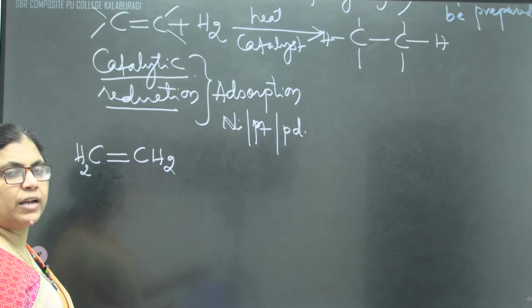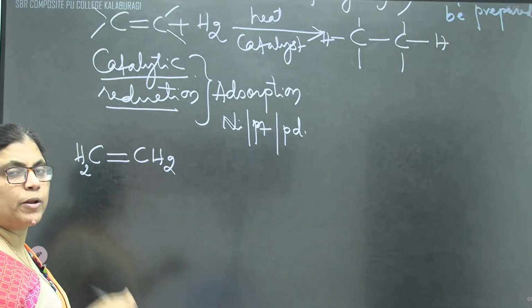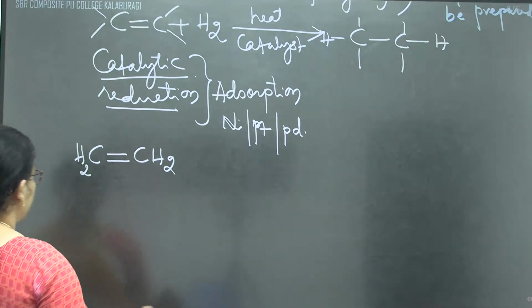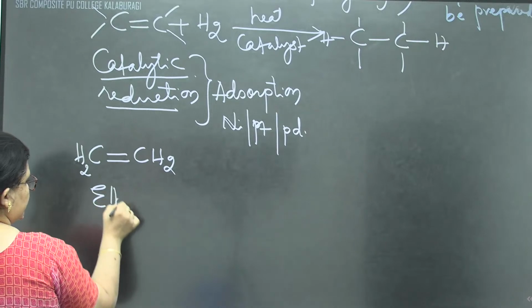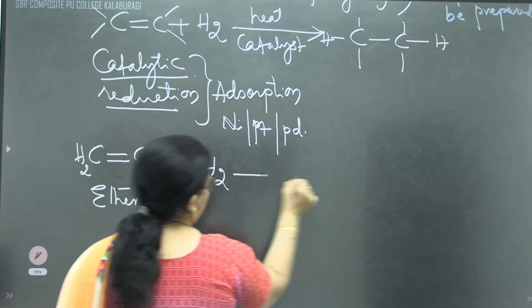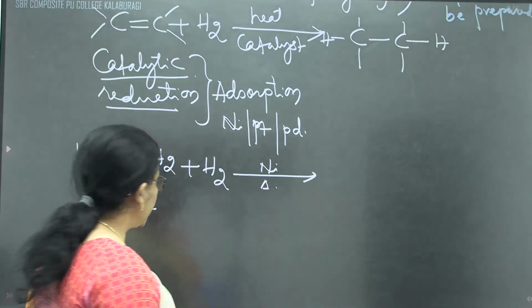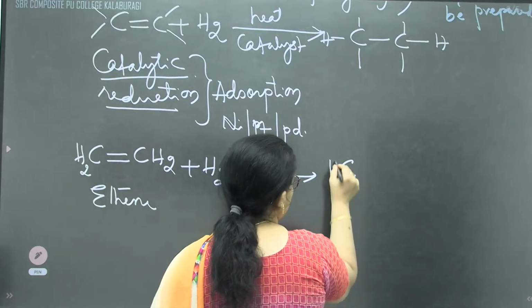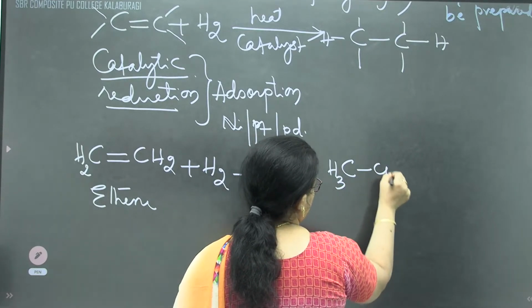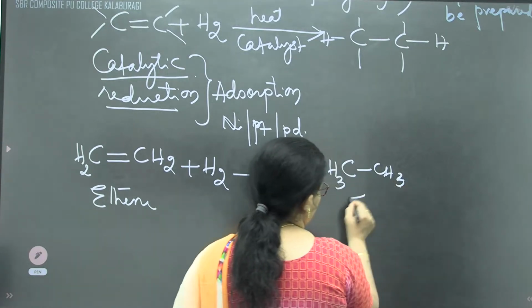Once you get accustomed to the simple examples, you can take any typical example. This is ethene. By passing hydrogen gas in presence of nickel as a catalyst, by heating, we'll get ethane, CH3-CH3.